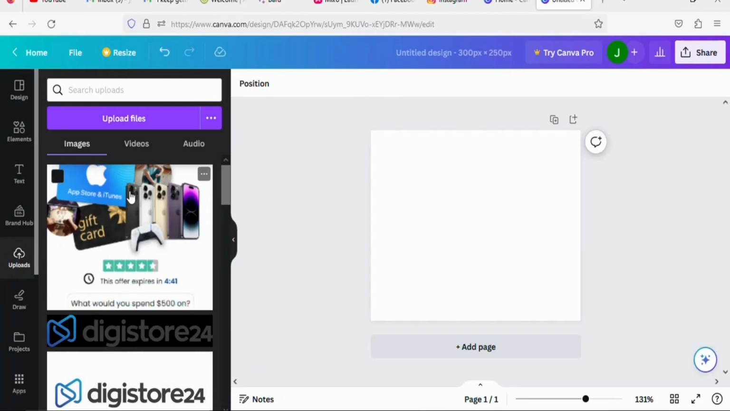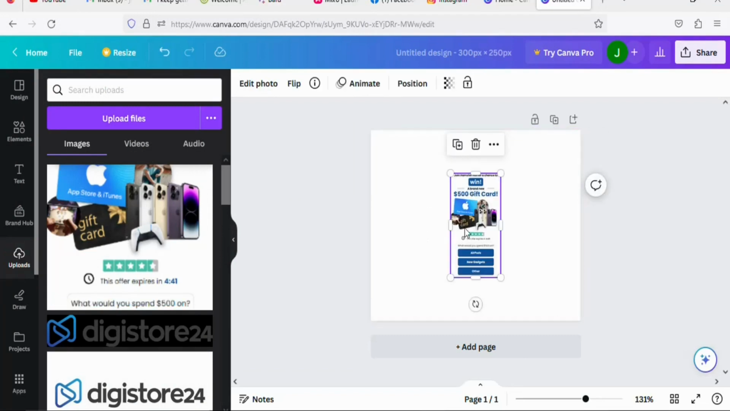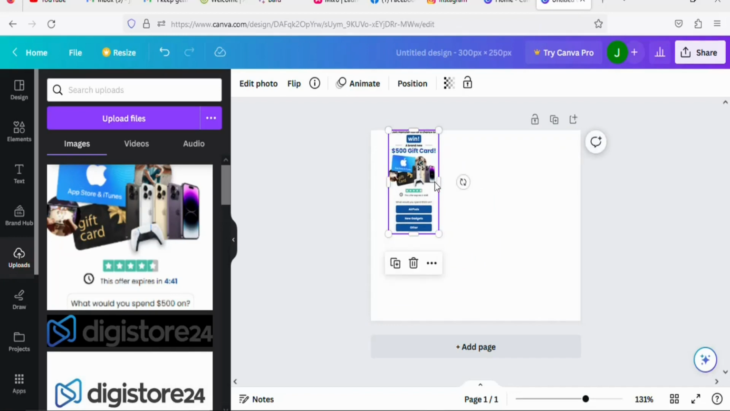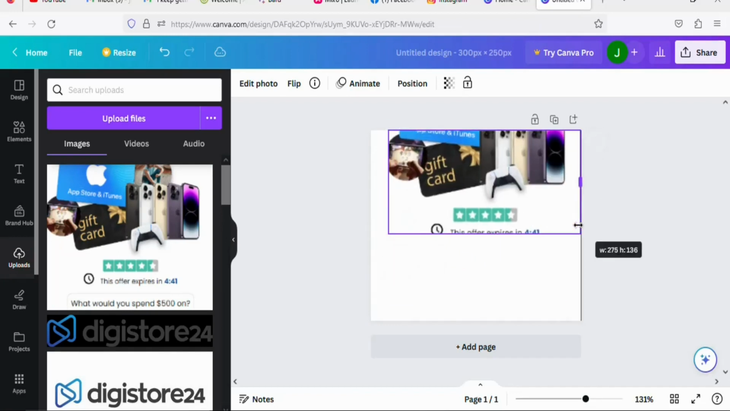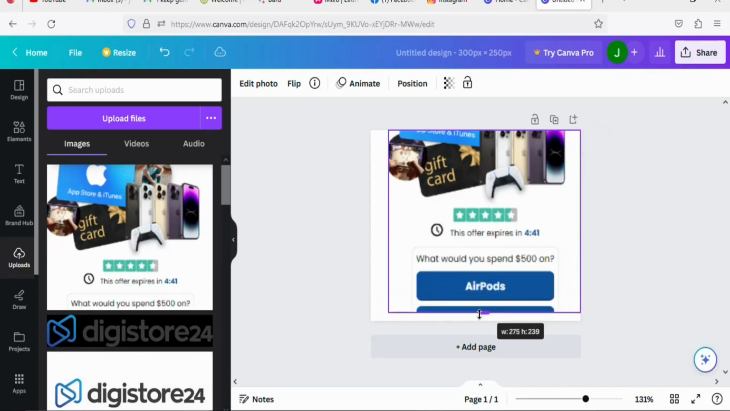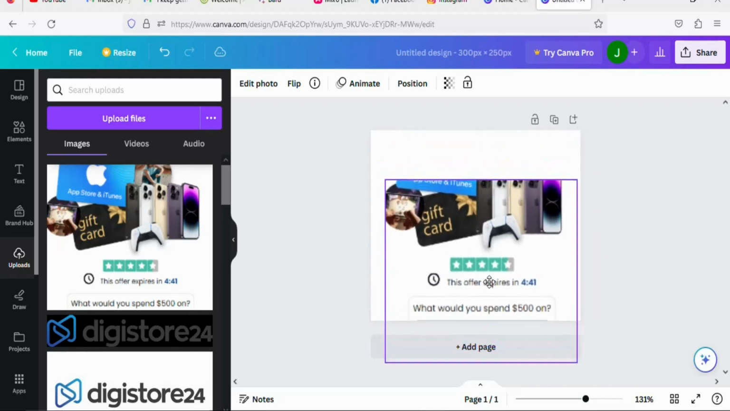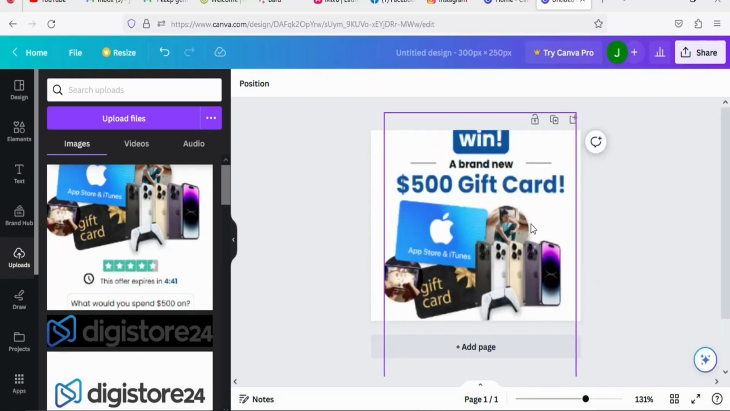Once you upload the image, click on it so that it will appear right here. Once it appears here, now what you have to do is that you have to drag it and then expand it so that it can occupy the whole space. Just drag it and then expand it the way you want. You can see that has been done.